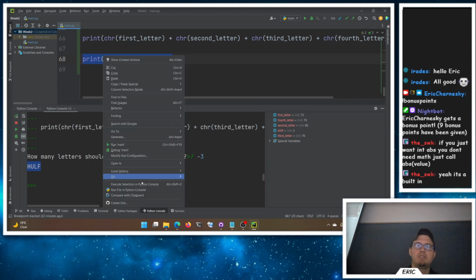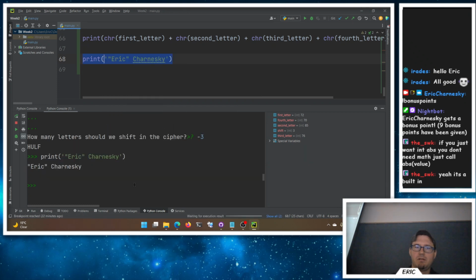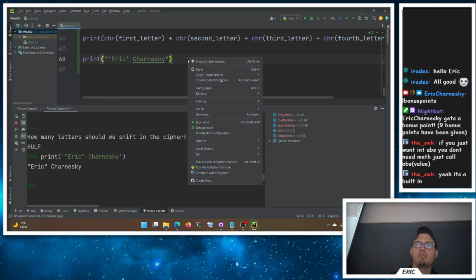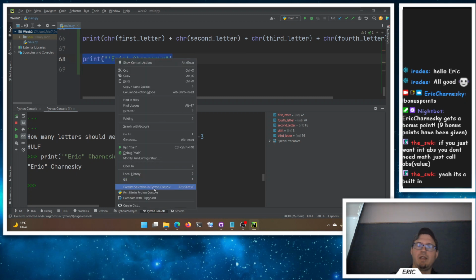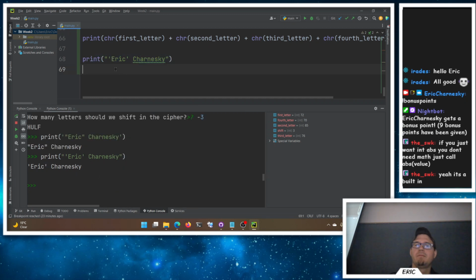So I can print out just Eric in quotes here, Chernesky, sure. Or if I wanted single quotes around Eric and Chernesky, again, we could do the opposite. Use the double quotes to start and end your string, but that's not always an option depending on what sort of text you have and what you're trying to output, right? So what you can do then is use the backslash character, which is the escape character.